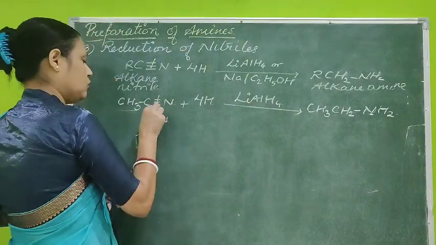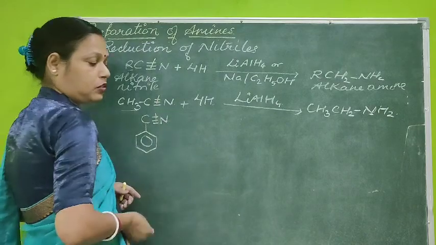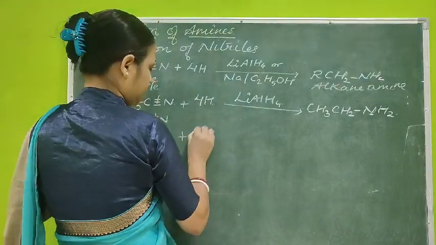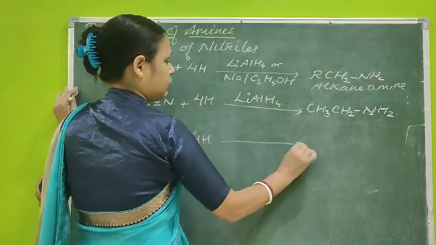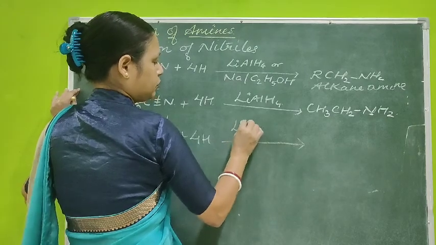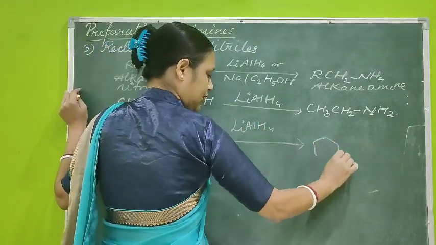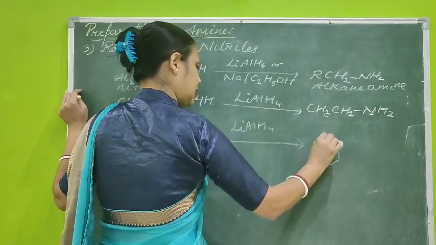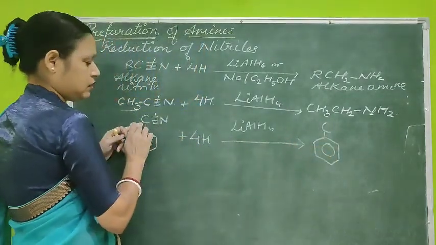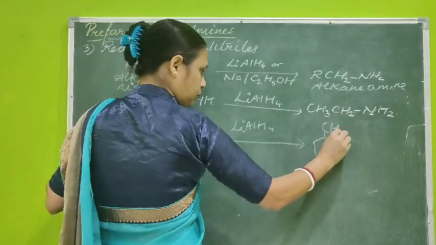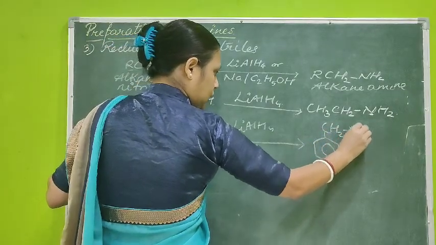Here also, two bonds out of these 3 bonds break in the presence of the same reducing agent. Here you will get benzyl amine. There one C is already there, CH2 it will become, and NH2.